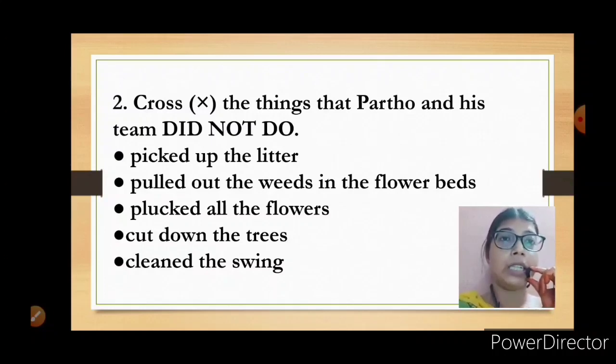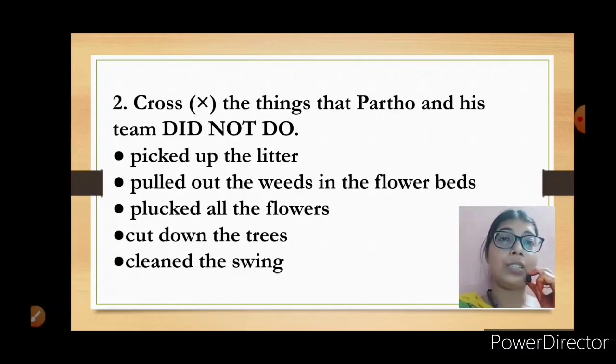Picked up the litter, pulled out the weeds in the flower beds, plucked all the flowers, cut down the trees, cleaned the swing. They picked up the litter, that means all the rubbish and waste material, and threw it in the dustbin. They pulled out the weeds in the flower beds.